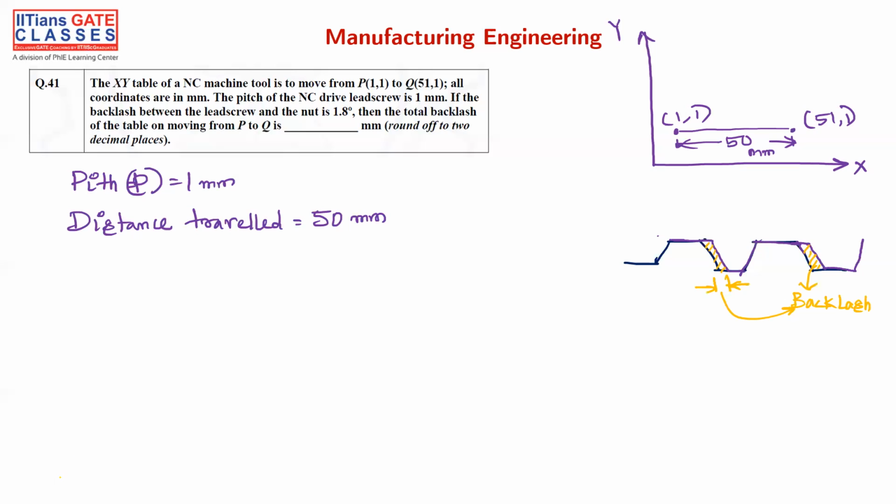So what we have, for one rotation, the backlash is 1.8 degrees. For 50 movements it has to go 50 rotations. To not confuse, let me explain again. What is the rotation of the lead screw?